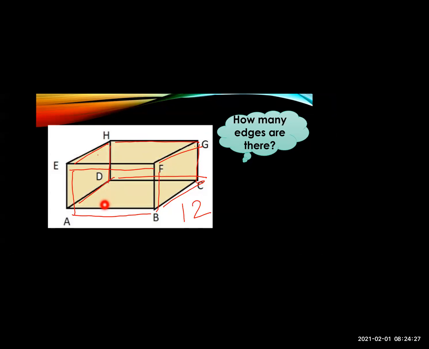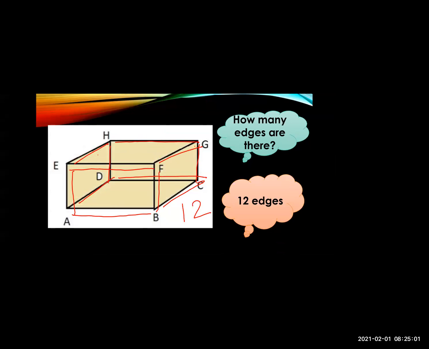See, if you look at the solid shape of a rectangle, you can find out that there will be 12 edges. You can see your dress box, the new dress which you buy, in which they packed a new dress. So if you measure that box, it will be a rectangular shape. You will find that the box has 12 edges like this, you can give the names and find out how many edges there are. So there are 12 edges in a cuboid.